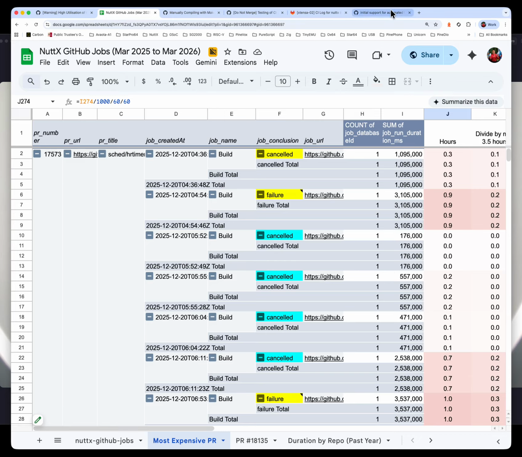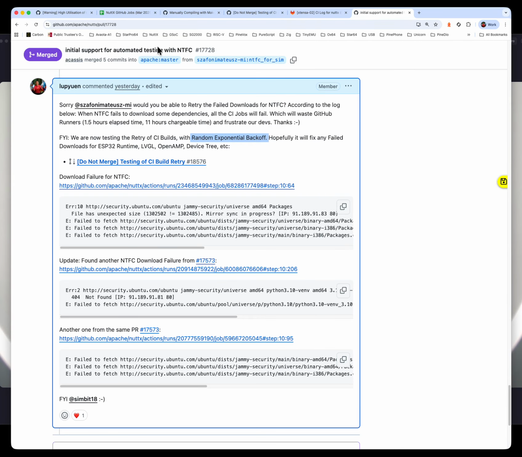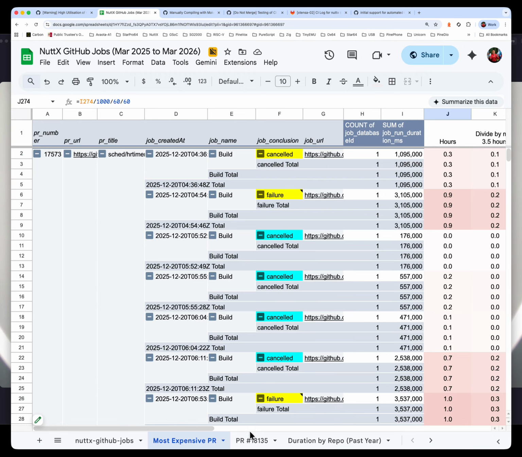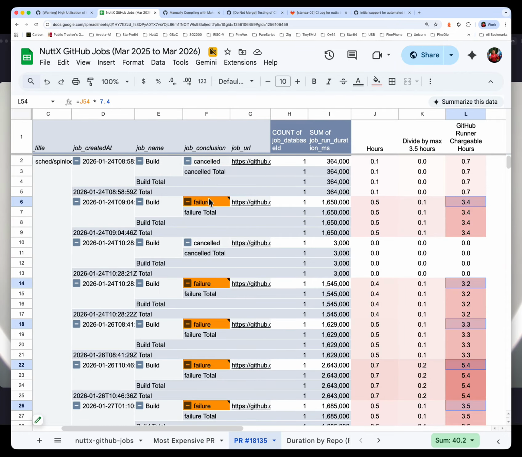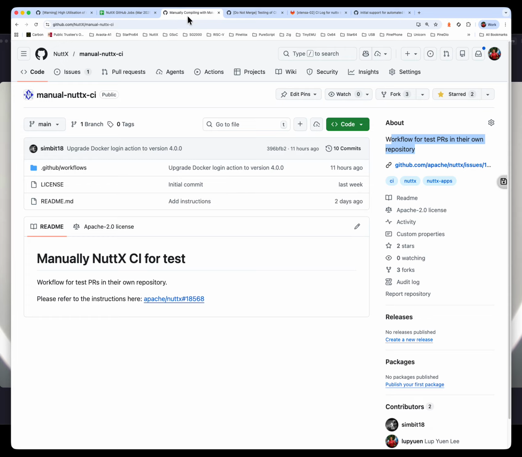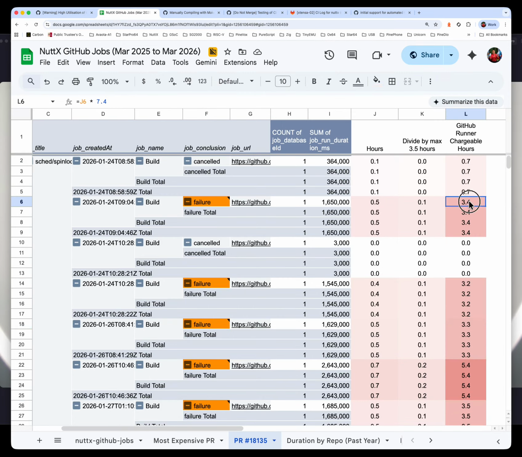But we still need to fix the NTFC downloads to completely erase these issues in future. The second most expensive PR we discovered was due to a lot of compile failures, which could have been fixed by our new system for building PRs in our own repos. So therefore, yes, we have lots of ideas for fixing our CI system.